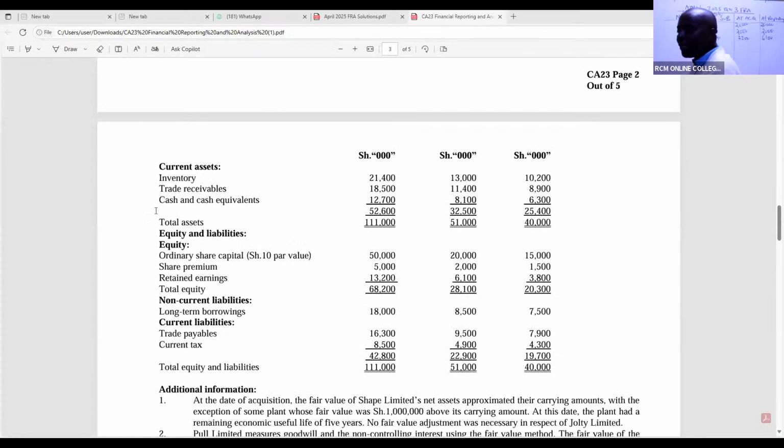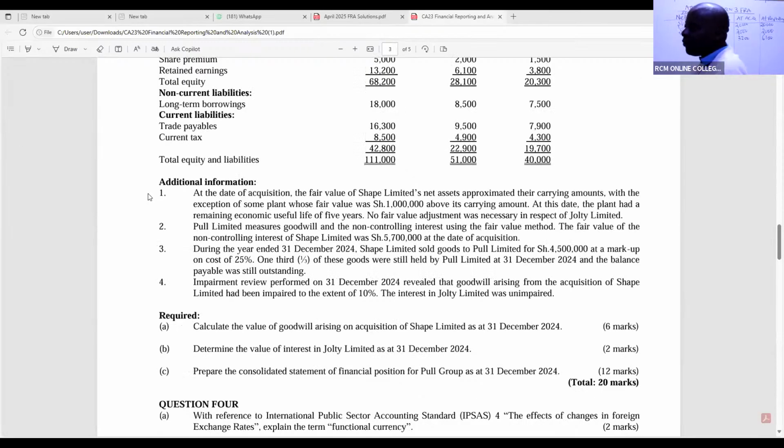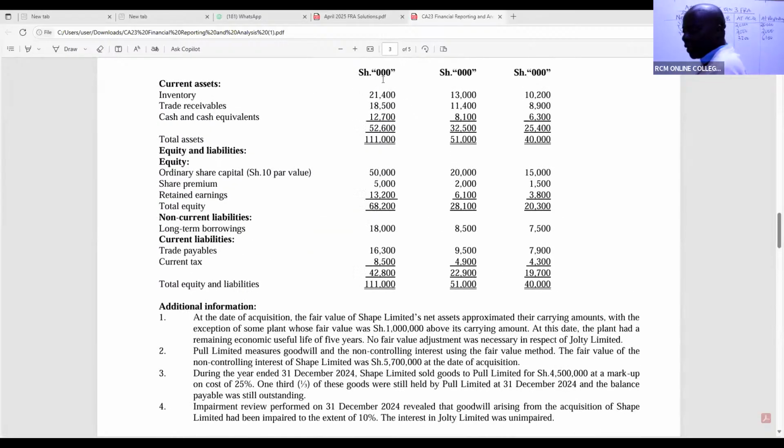Your additional information is not like ACCA. Even if it's advanced FR, it will go to note number 6 or 7 at most. Your additional information is so little. Like now, number 1: at the date of acquisition, the fair value of SHIP Limited's net assets approximated their carrying amounts, with the exception of some plant whose fair value was 1,000 above its carrying amount. I'm cutting the 3 zeros because these are in shillings thousands.